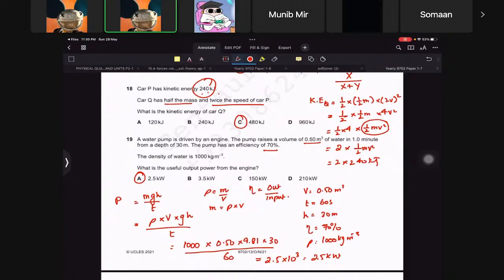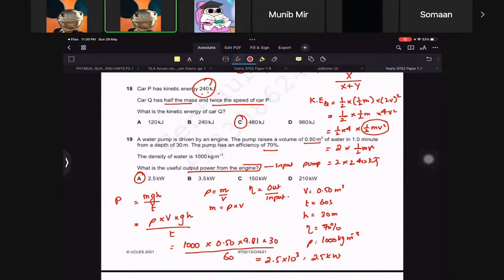What is the useful output power from the engine? The water pump is driven by the engine, and the pump is doing this, raises this and this. So it must be like engine should be giving more. So basically he's saying output power from engine should be the input to the pump. Clever, right?